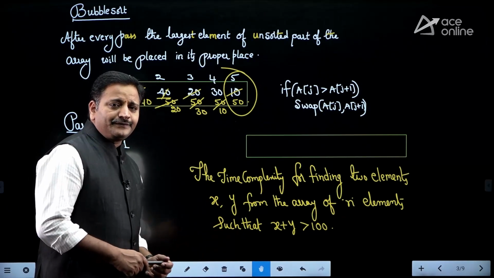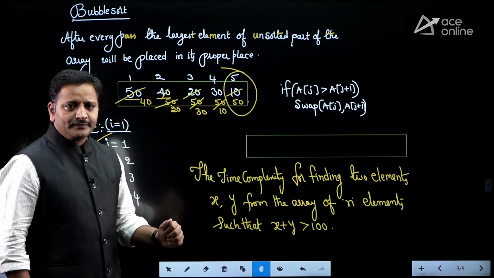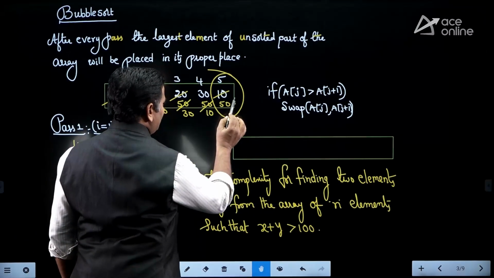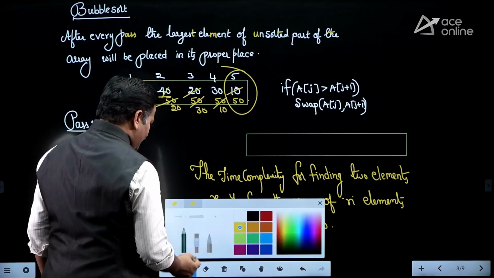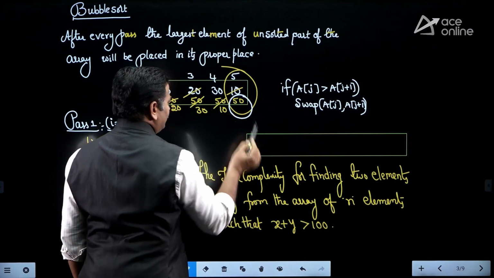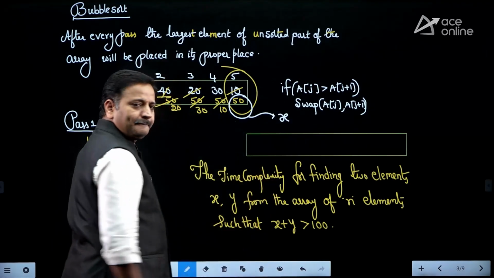Then how to find this one, friends? Very simple. You can apply the first pass of bubble sort. After the first pass of bubble sort, you will get the first largest element. Assume that this first largest element is equal to x.